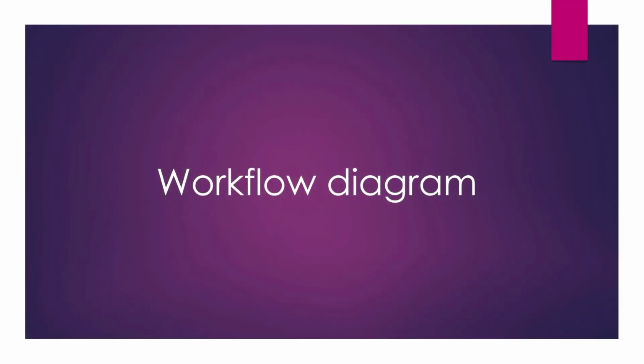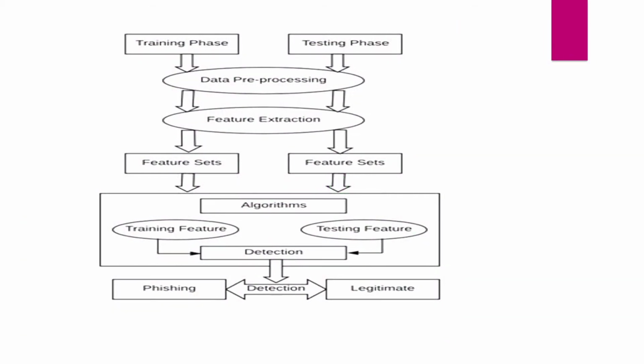The workflow diagram helps in understanding how it works in machine learning, and how to detect whether a site is phishing or not. Here you have to see the diagram. This is the machine learning training phase and testing phase. We go through data pre-processing and feature extraction. The feature extraction is split into two feature sets, and then the algorithm is an important part to train the data and get accuracy. Algorithm, to do the training and testing, and finally the outcome of detection, whether it is phishing or not.